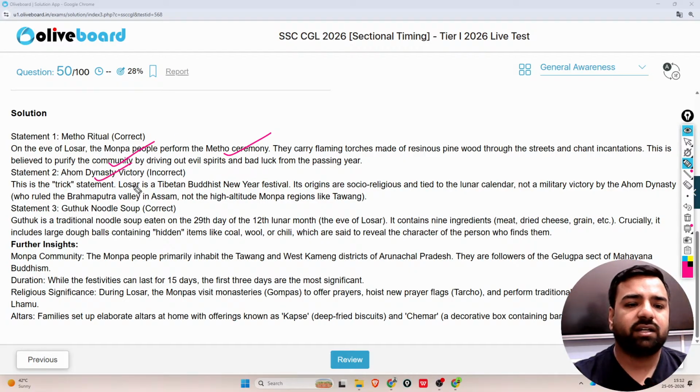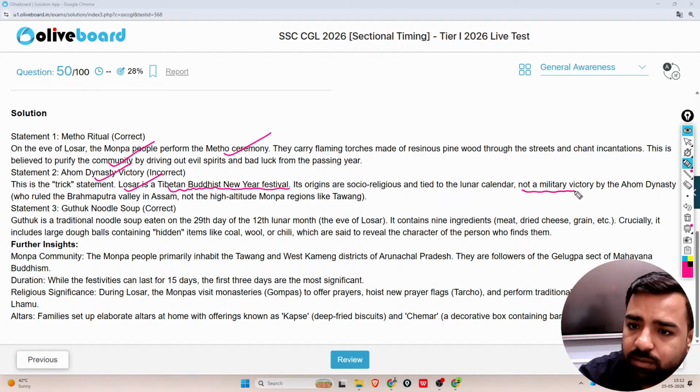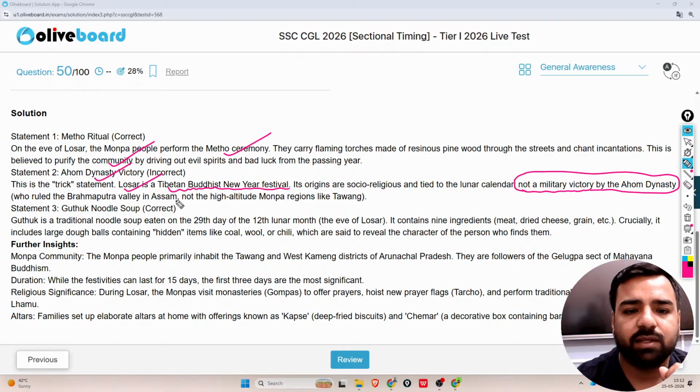Statement second, which was incorrect, is actually the trick statement. Losar is a Tibetan Buddhist New Year festival. Its origins are socio-religious and tied to the lunar calendar, not to a military victory by the Ahom dynasty. Now this is the important one: who ruled the Brahmaputra Valley in Assam? Not the high altitude Monpa regions like Tawang. That's why this was wrong.